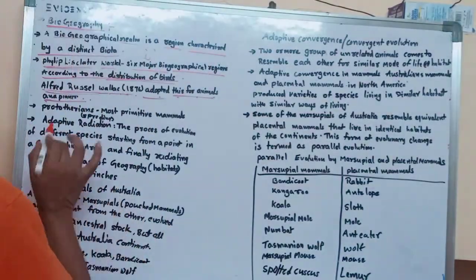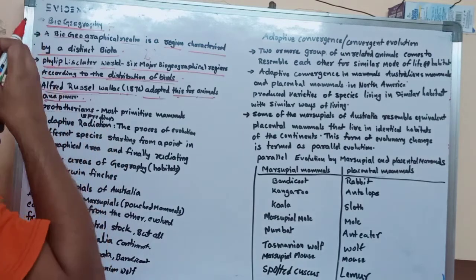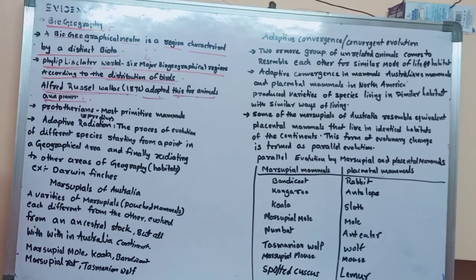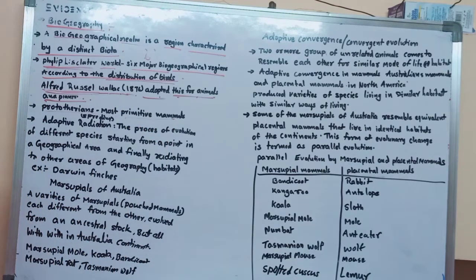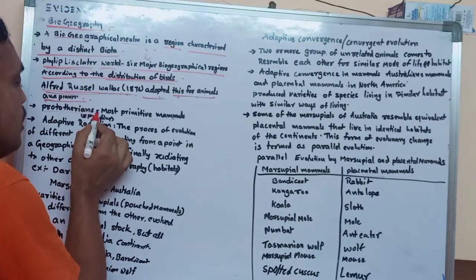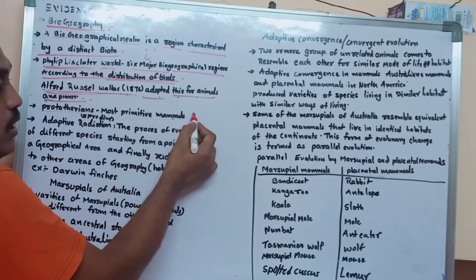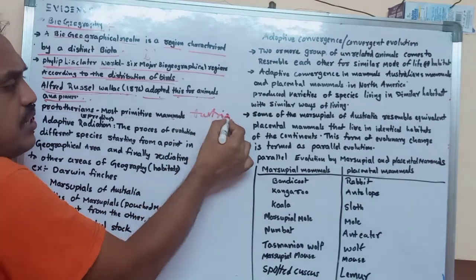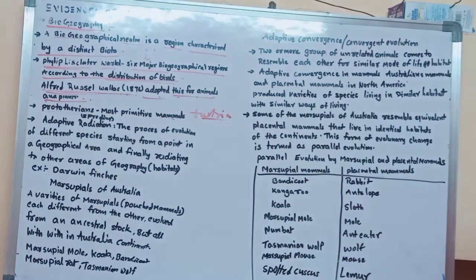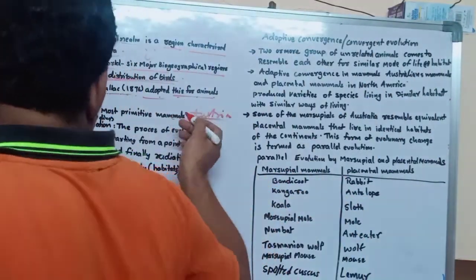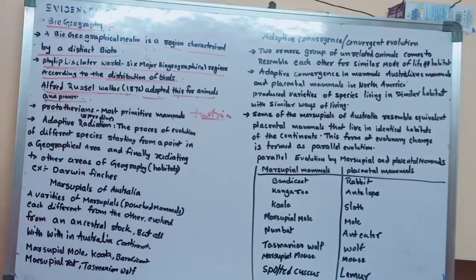Prototherians are the primitive mammals. They originated in Australia. They started in Australia, in ancient species, and spread into different areas throughout the world. How can you say what the evidence for that is?